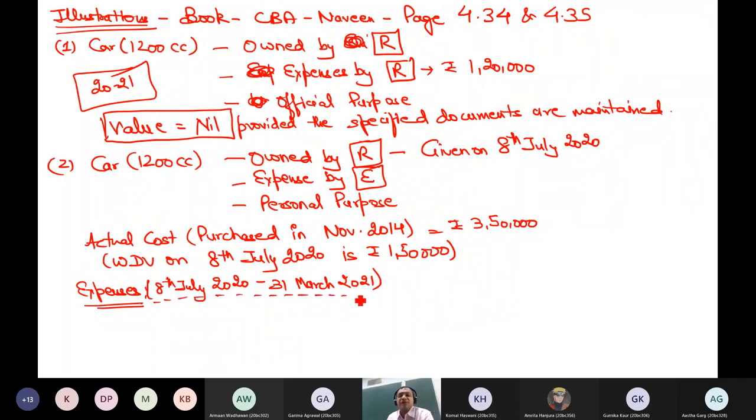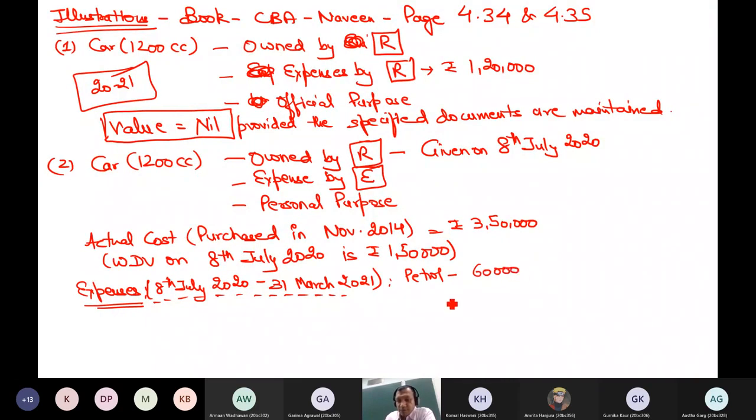Had I not mentioned this point, there could have been different assumptions. Someone can assume that the car was provided on 8th July, but expenses were started incurring by the employee from 1st August 20. That could also have been the correct assumption. So that is why assumptions should be clear to avoid any different answer when you check the answer sheets. This is what should be remembered by the faculty or the instructor.